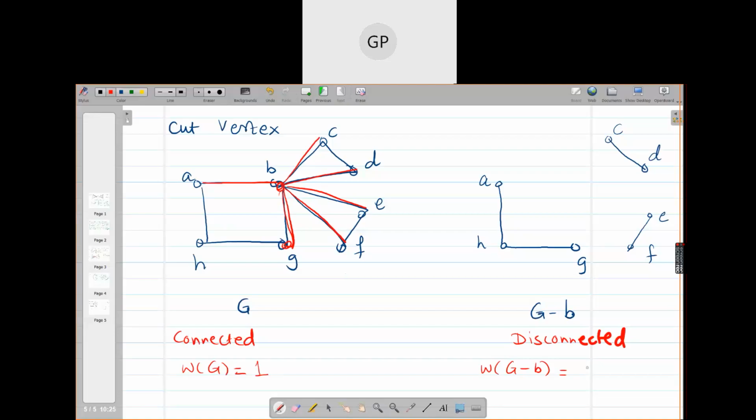1. Yes, ma'am. 1. And how many components are there in G minus B? 3. So what happens here also? W of G minus B is greater than W of G. So B is called a cut vertex.